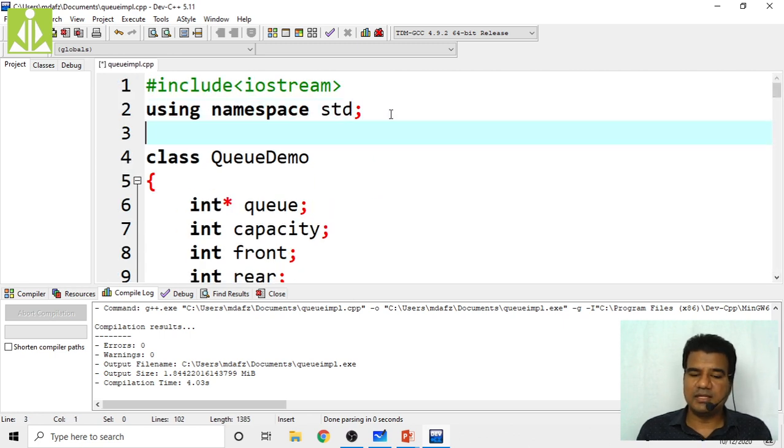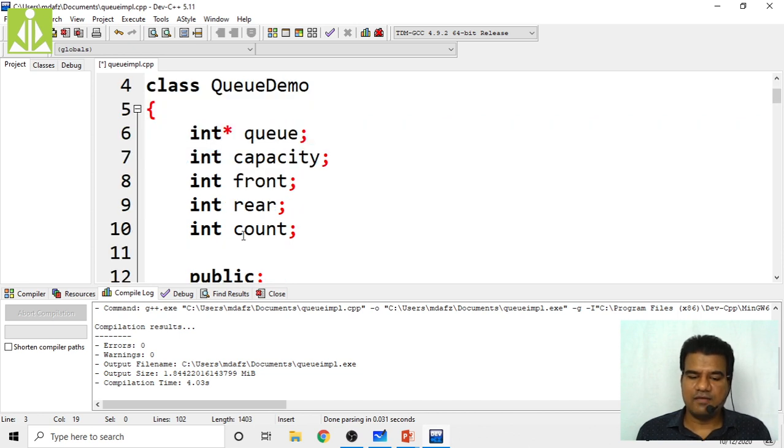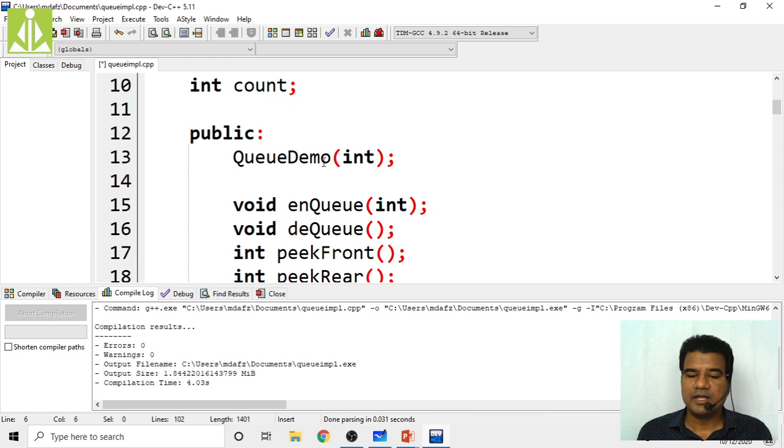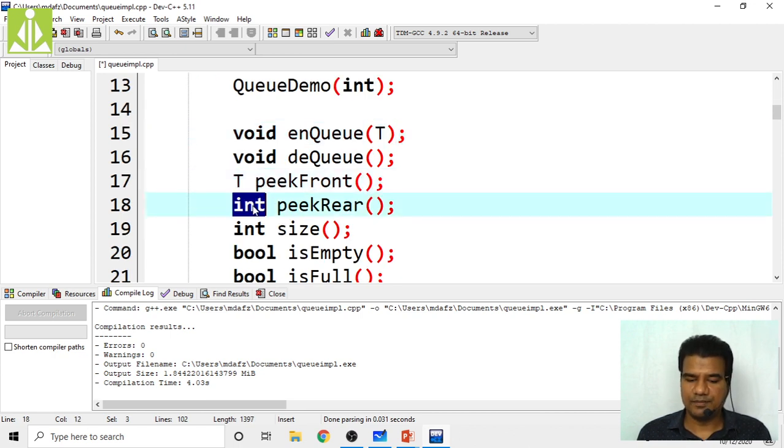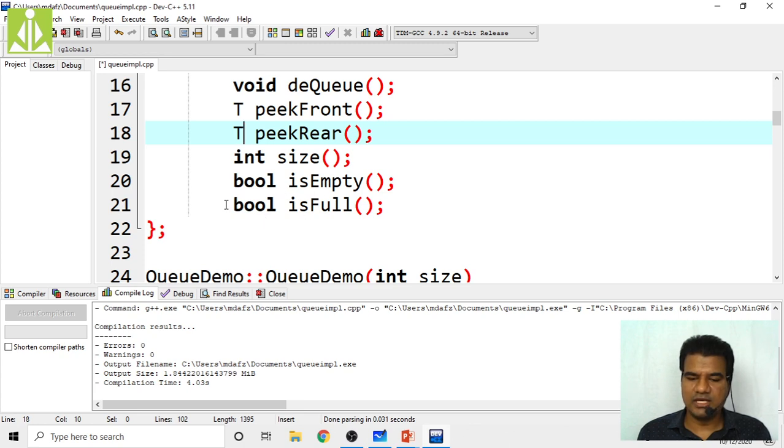So now how we can make this as a template? Okay, no type specific. So template definition, class T. This particular thing you have to put here. Template class T. Then wherever you want this queue of T type, not integer specific type, but T type. Your capacity, it is an integer value, front, rear, integer, index values. All these are indexes, so they have to be integers. But here, Q demo of size int only, but enqueue we do template type. Okay, dequeue, peek front, peek rear of template type only. Size integer, isEmpty, isFull, boolean only.